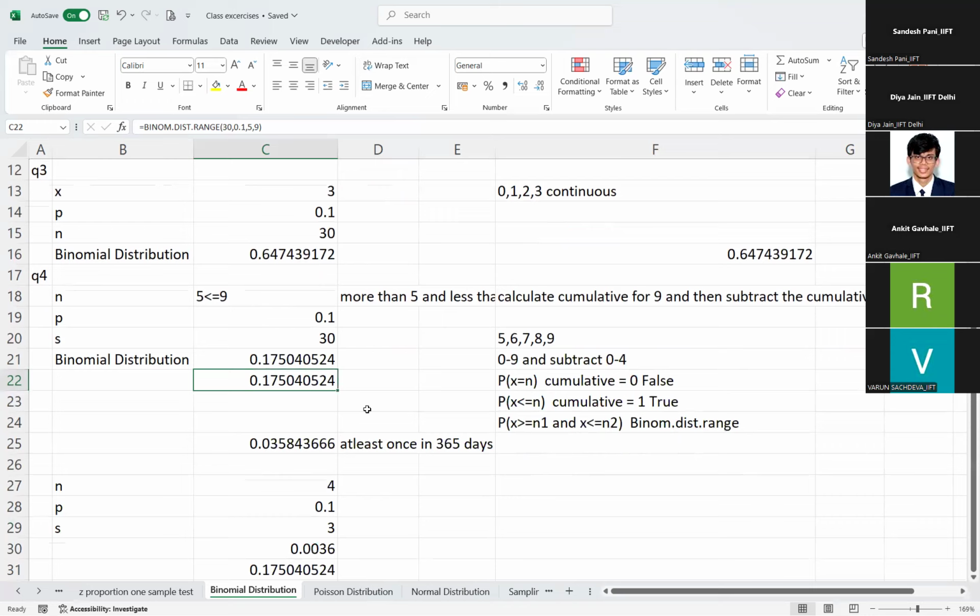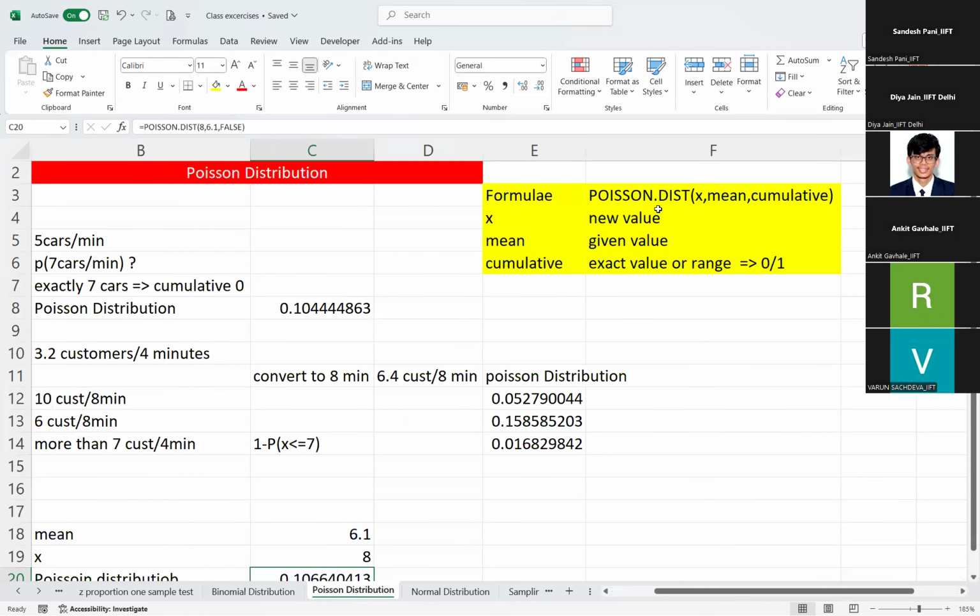So when we look at the Poisson distribution, this is the formula for Poisson distribution. There are 3 variables.